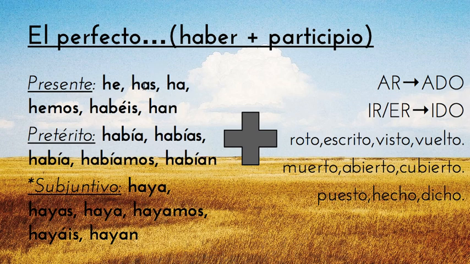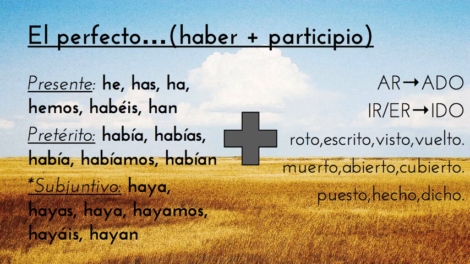I have, you have. We talked about el pretérito pluscuamperfecto: I had, you had, he, she, it had, we had, they had, right? And then what we're going to do is talk about subjuntivo. It's basically, again, combining the perfect concept with the subjunctive.